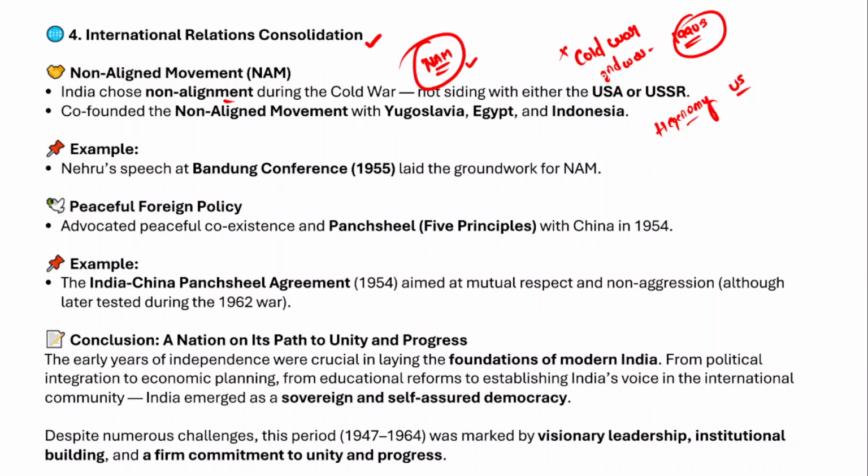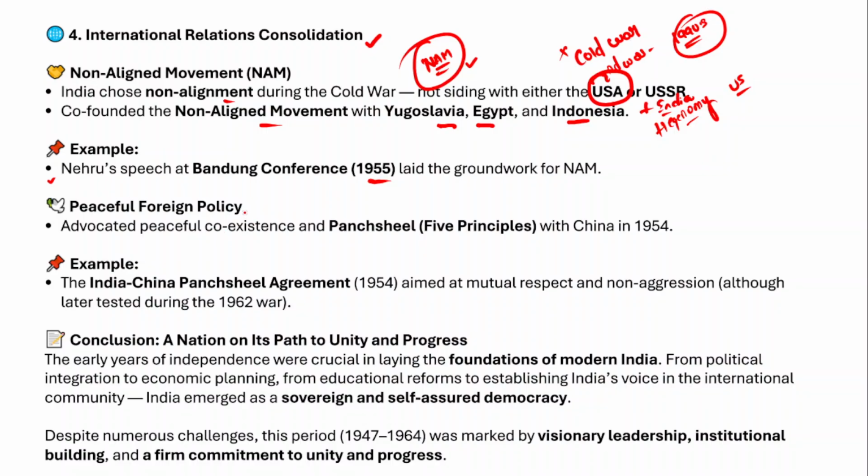India said that we will not be siding with either USA or USSR, and the non-aligned movement was co-founded with Yugoslavia, Egypt, Indonesia plus India. These countries came together and established the non-alignment movement. Now the best example would be Nehru's speech at the Bandung Conference in the year 1955, and this speech of Nehru actually laid the foundation for the non-aligned movement.